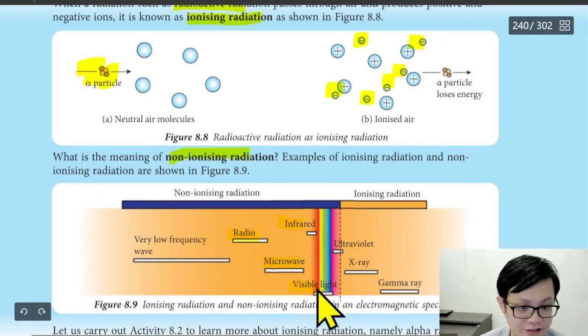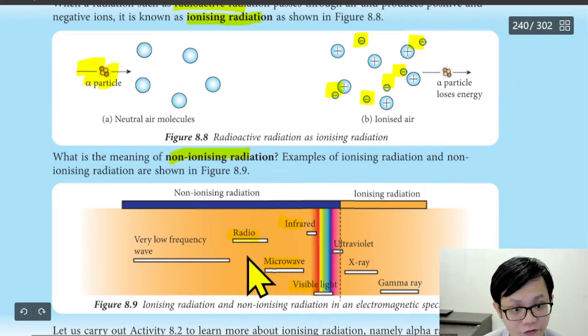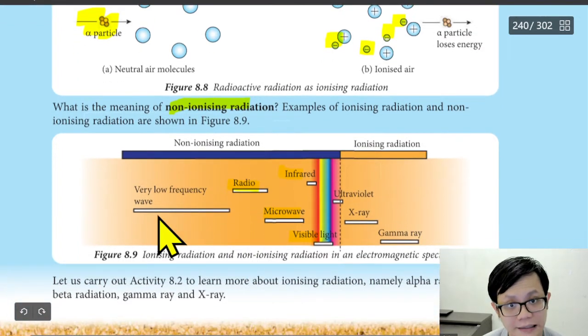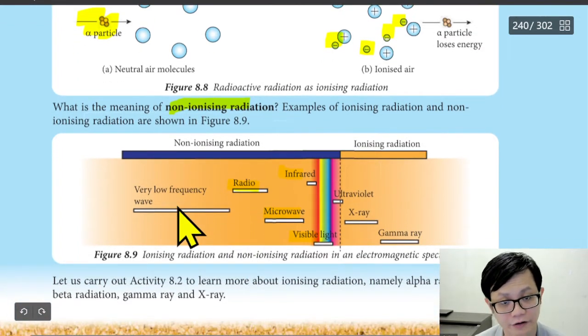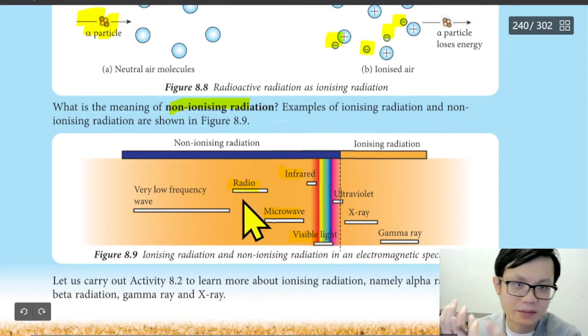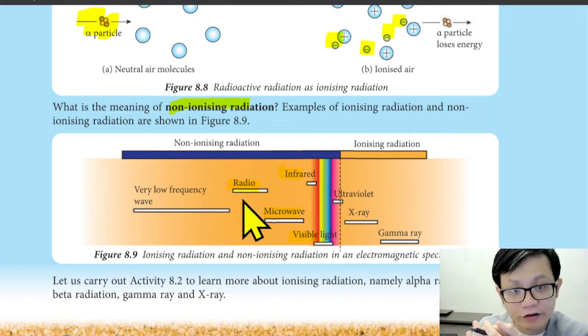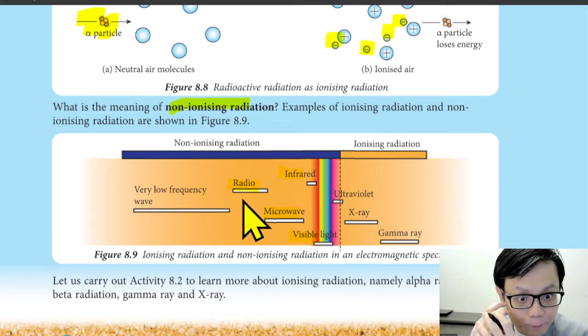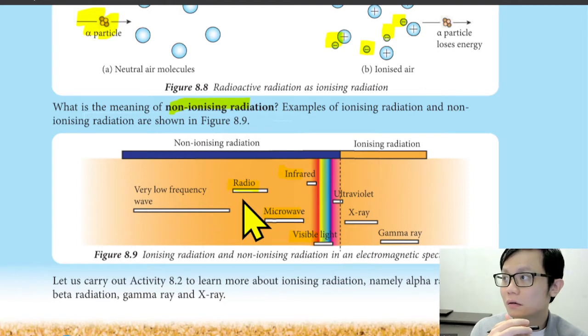Visible light, for example, is actually quite safe because this is not ionizing radiation. Let's say I put a radio and I stand beside it, and every day I listen to the radio. I won't die because the wave is not ionizing.